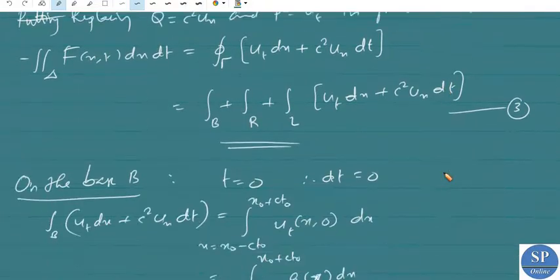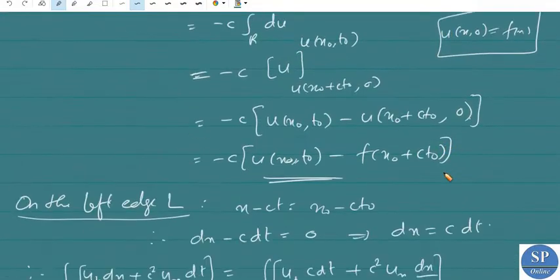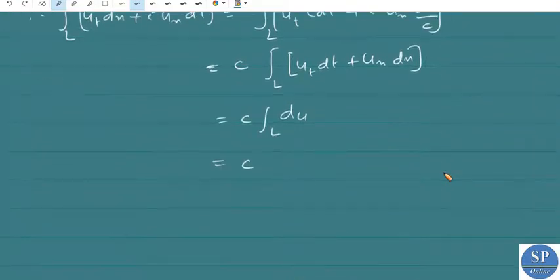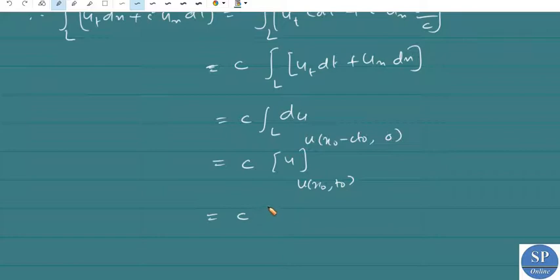So we have c into u from u of x naught comma t naught to u of x naught minus c t naught comma 0. Applying the limits, the value is c into u of x naught minus c t naught comma 0 minus u of x naught comma t naught.